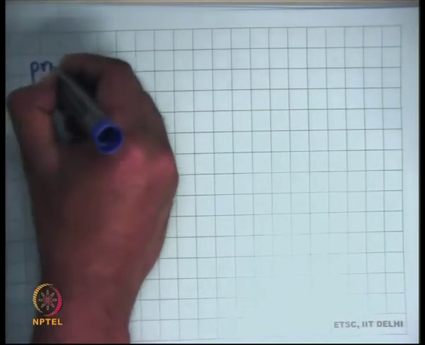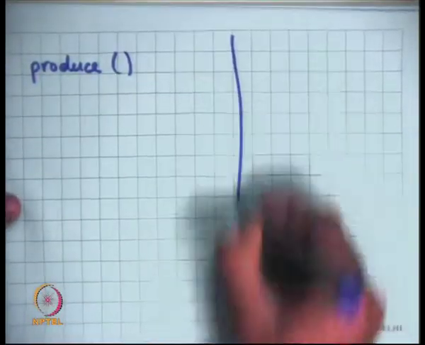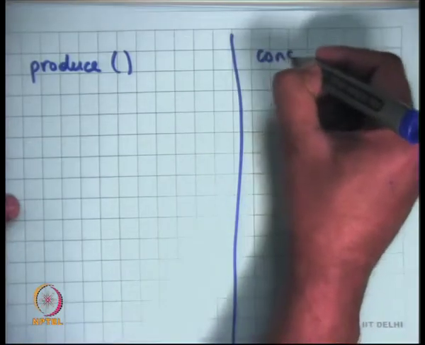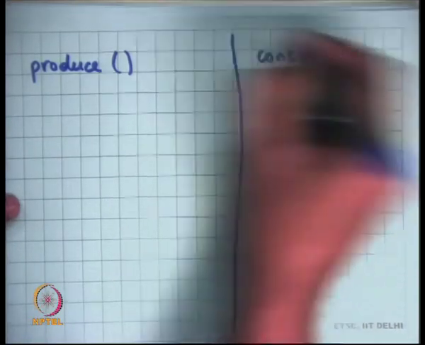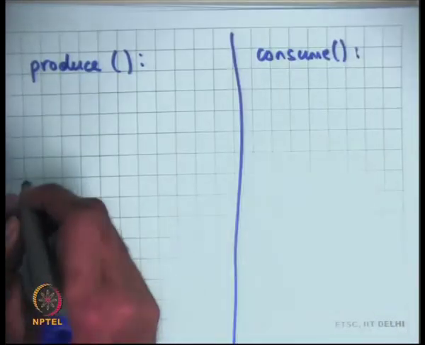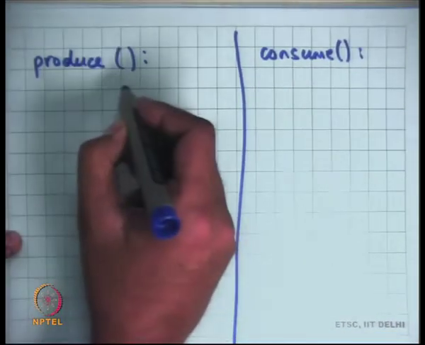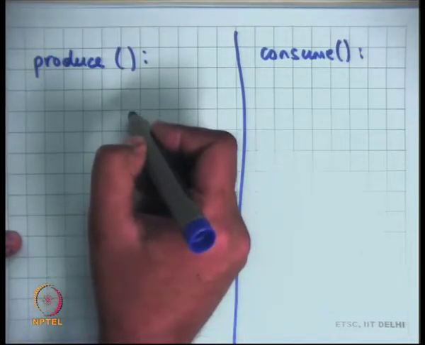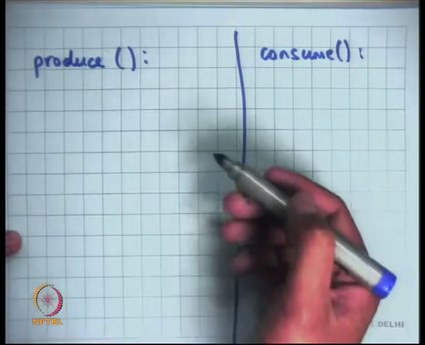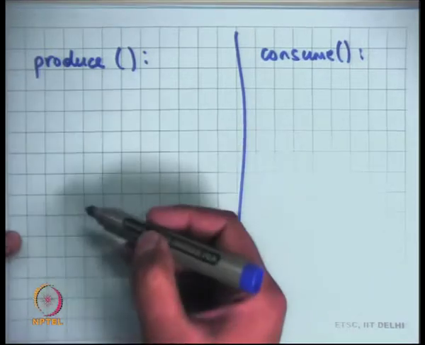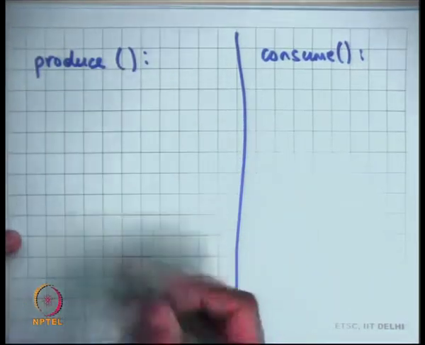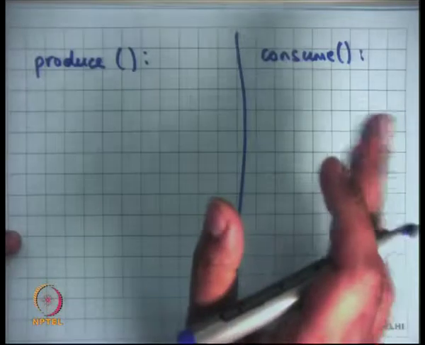Now let's see how you write a producer. Let's say this is produce, and let's say this is consume. Recall that in the previous case, I acquired a mutex, then I checked for a condition inside a while loop, and then I waited, and when I came out of the loop, I consumed, etc. But when I use semaphores, I don't have to do any of that.